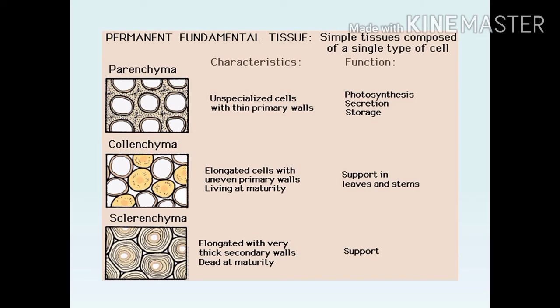Because it has chloroplast, so it can prepare its own food. Collenchyma: characteristic feature, elongated cells with uneven primary walls, living at maturity. Function: supporting leaves and stems. Sclerenchyma: elongated with very thick secondary walls, dead at maturity. Function: support. It gives support to the plant.